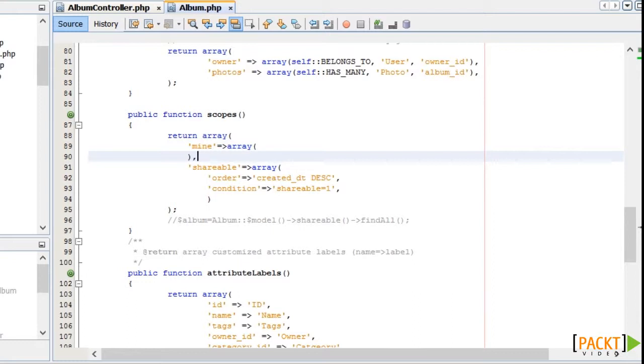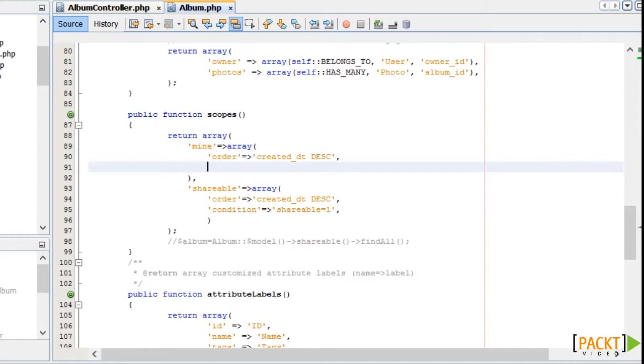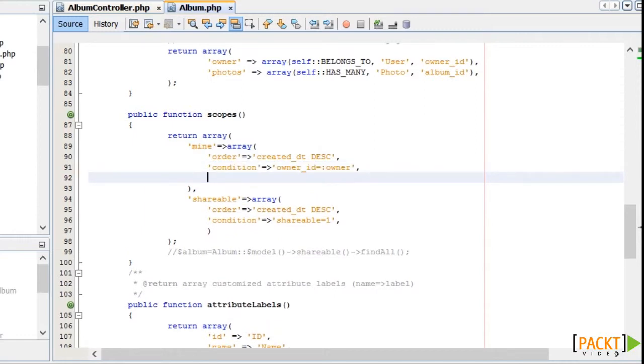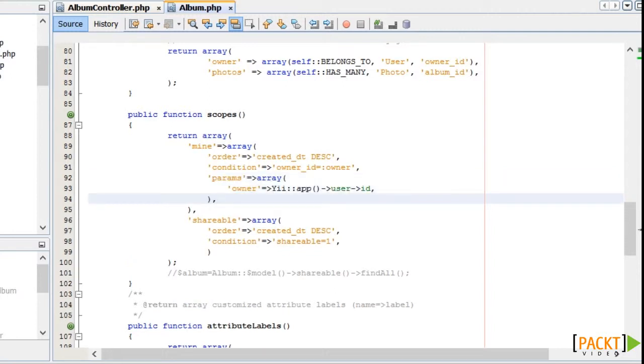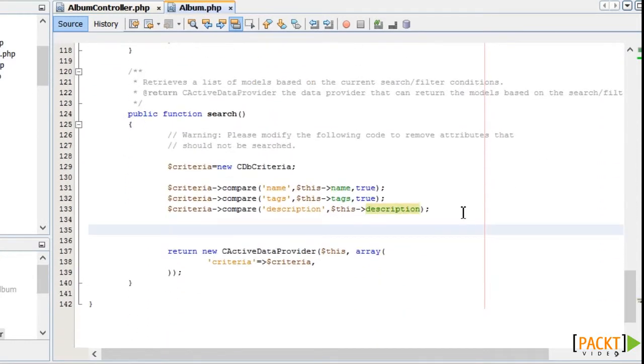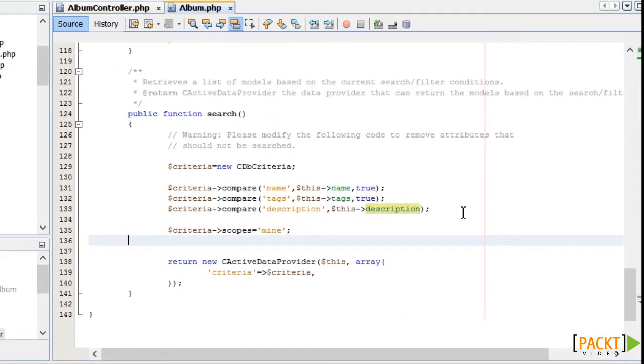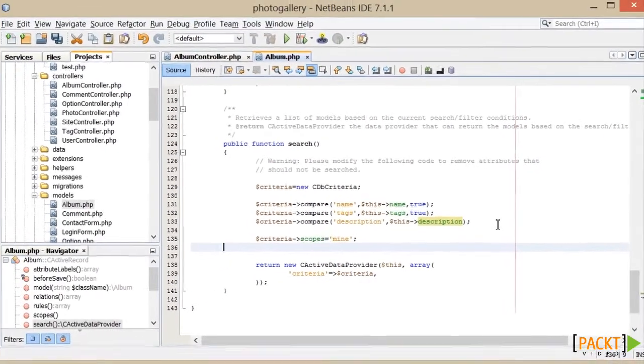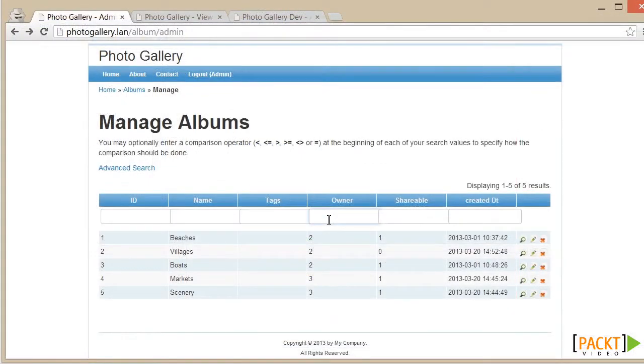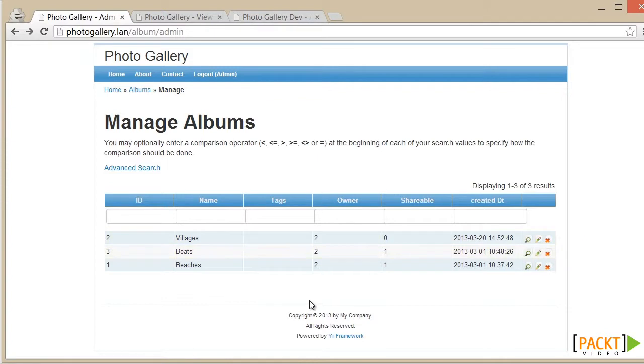So we've already used scopes, and we'll add the mine scope with an order of the created date, condition equals owner ID equals, and then a parameter, and we define the owner parameter as the Yii::app()->user->id. And then in the search function, we can set the scope of the criteria to mine. So now that should filter the query every time, so let's see. And there we can see the records being displayed belong to the owner ID of 2.